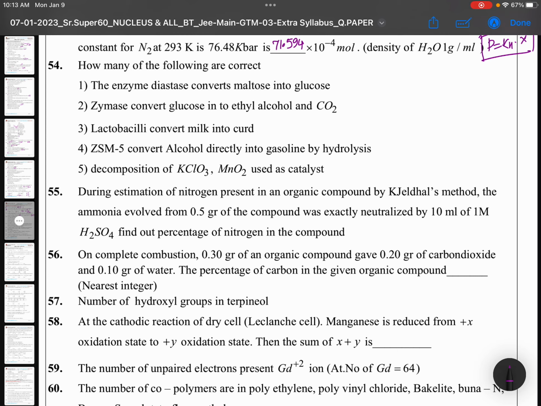The enzyme diastase converts maltose into glucose. Okay. Zymase converts glucose into alcohol and CO2. This is right. And diastase converts maltose into glucose. Lactobacilli converts milk into curd. ZSM-5 converts alcohol directly into gasoline by hydrolysis. This is okay, into gasoline. Not by hydrolysis, by taking out water, dehydration. So this is wrong.